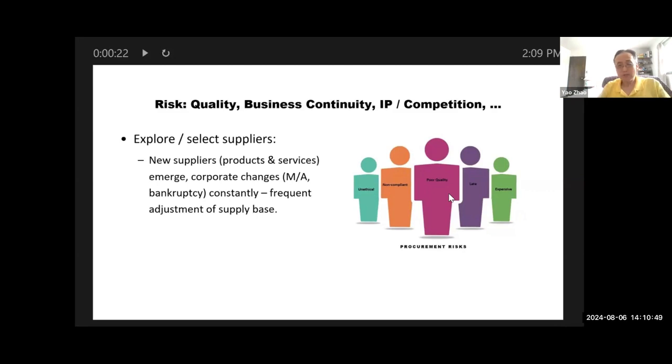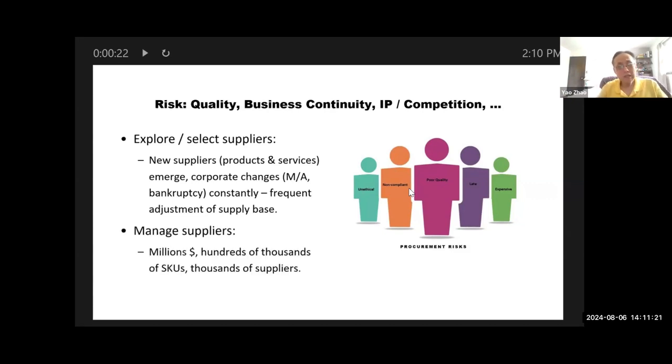Now, handling this risk is not a small task. It's very challenging because supply management, and the scale is very big. You are dealing with lots of suppliers, lots of POs, and millions, if not billions of dollars. And let's look at supplier selection. You need to frequently adjust your supply base, because new suppliers are coming up, and there are corporate changes, such as mergers and acquisitions going on all the time.